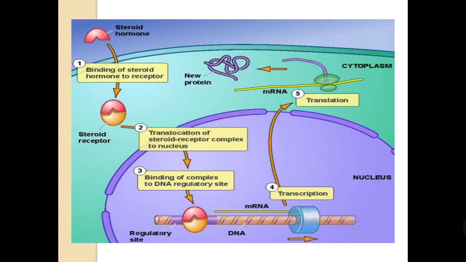The purple part that is present inside the cell is the nucleus. The steroid hormone receptor complex passes through the cell and reaches the nucleus, leading to regulation of transcription and translation, and finally a production of a new protein.